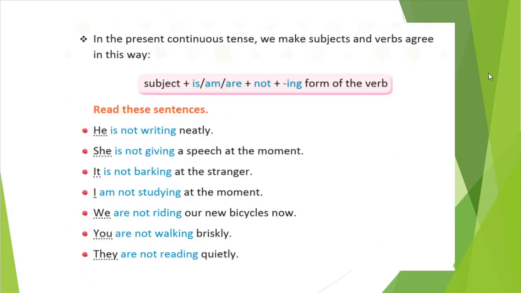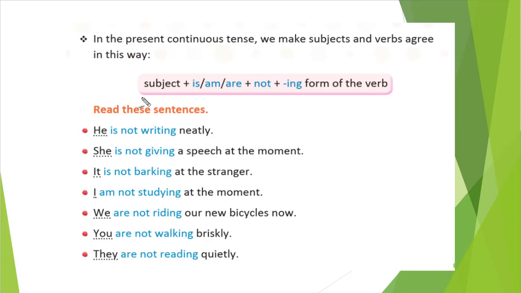Here, what is given is the present continuous tense. Previously we have seen simple present tense, simple past tense, and simple future tense. For those sentences, we are writing a negative sentence with subject and verb agreement. But what if the present continuous tense is given? That time what will we do? Do you have any idea? No. So let me tell you what you can do.